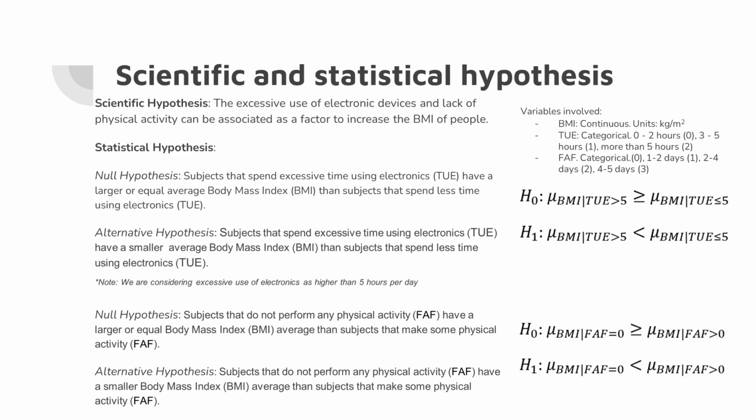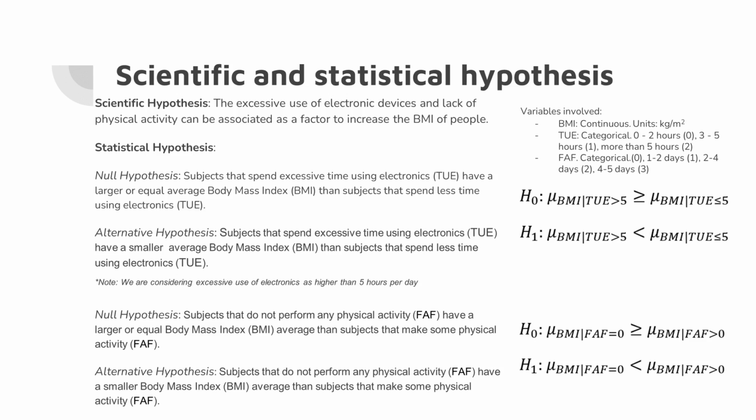And our second null hypothesis is subjects that do not perform any physical activity have a larger or equal body mass index average than subjects that make some physical activity. And its alternative hypothesis is subjects that do not perform any physical activity have a smaller body mass index average than subjects that make some physical activity.